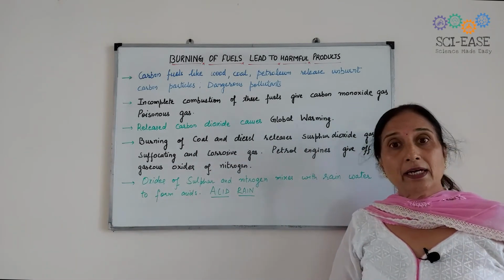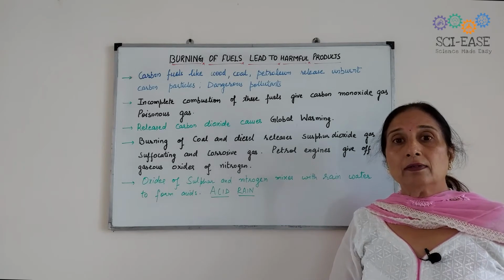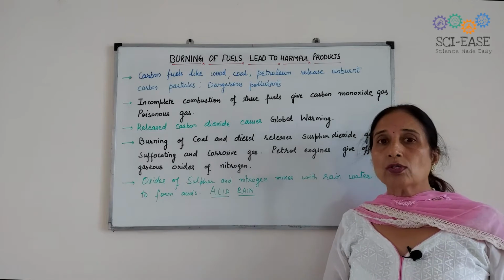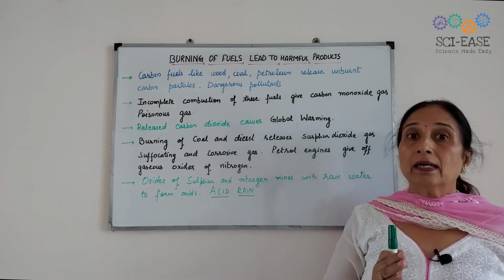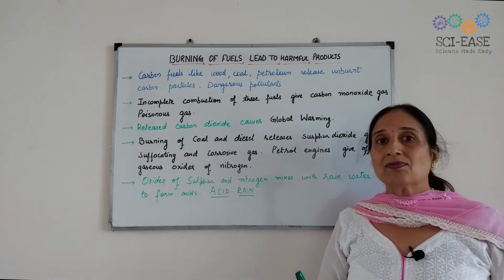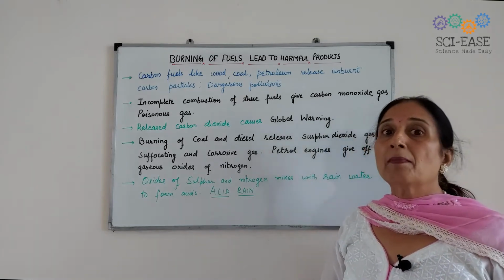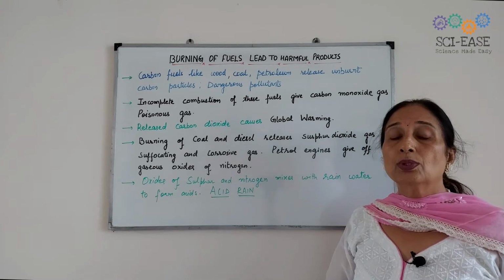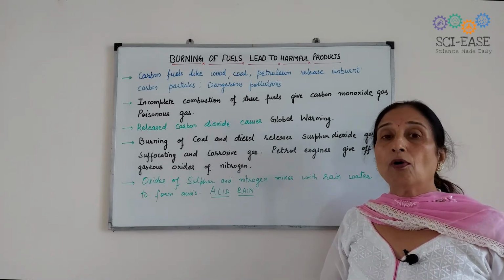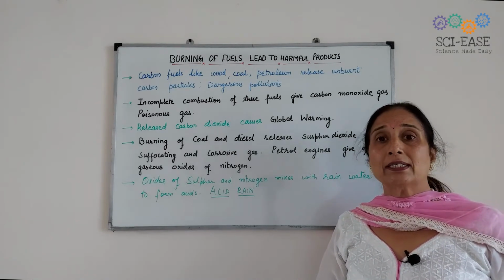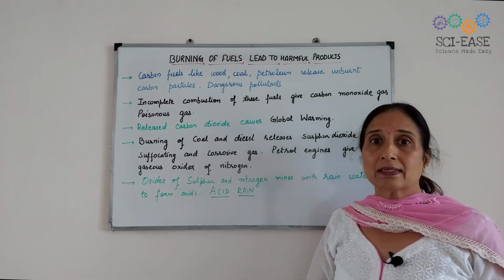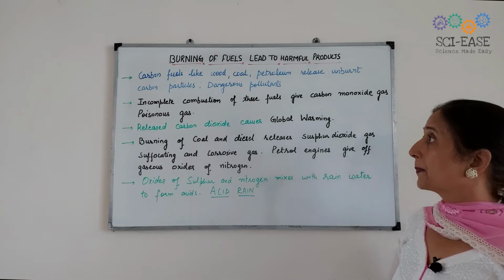In rural areas of our country, wood is still used as a fuel because it is easily available as well as low cost. But that leads to the formation of pollutants and smoke, etc., which leads to respiratory diseases like asthma.